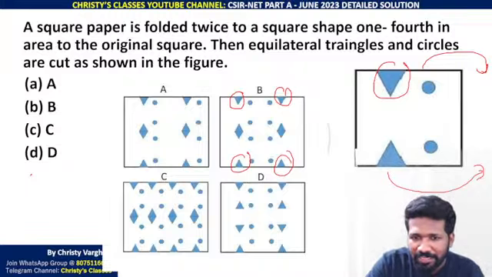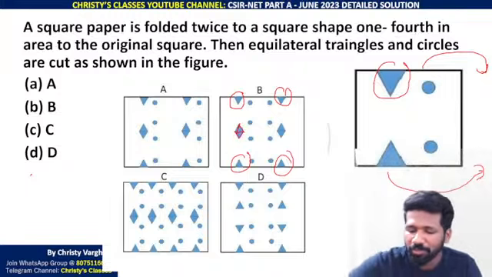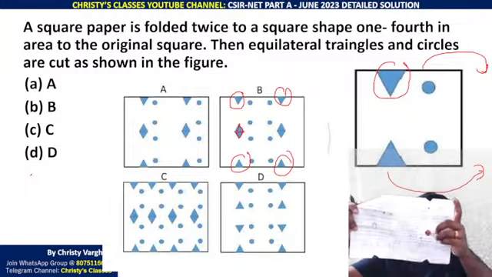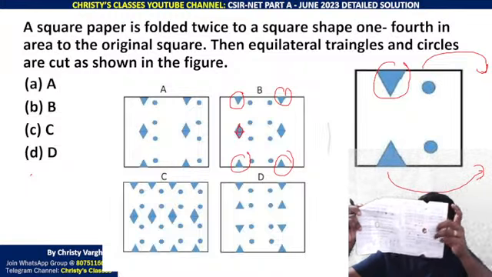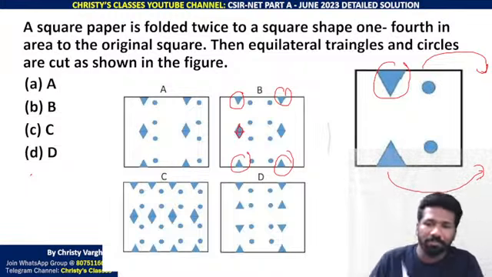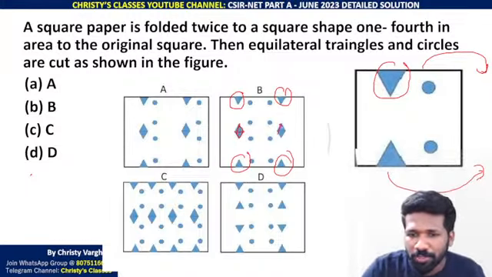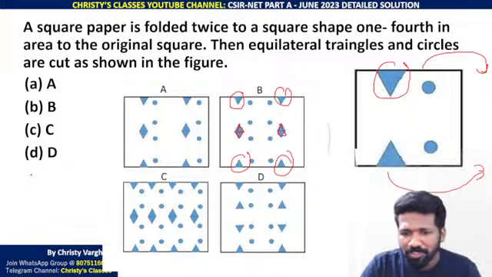So, as I told, this one will form a diamond shape. Why is it a diamond shape? Because this triangle is attached to get a diamond shape. So a diamond shape here also. So which options can be eliminated by that?